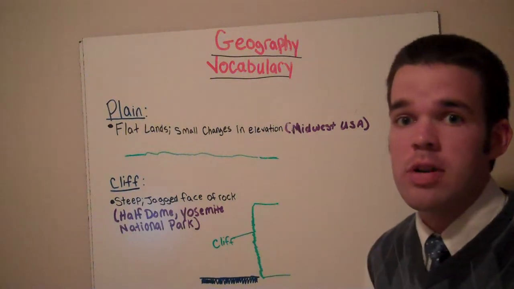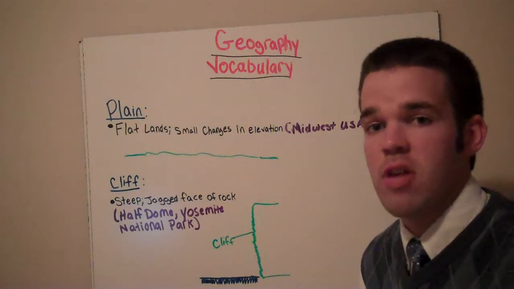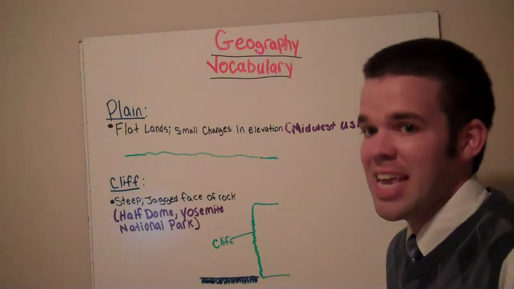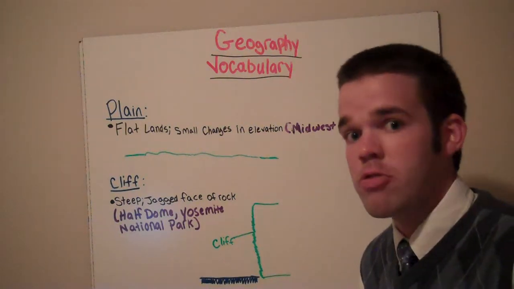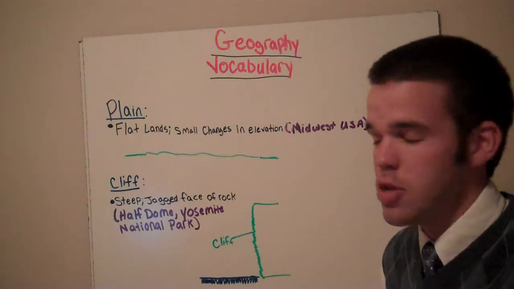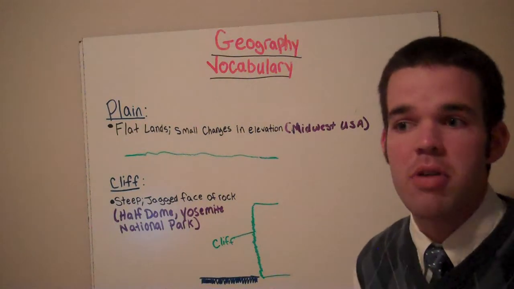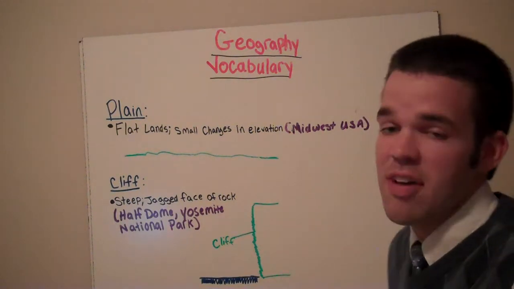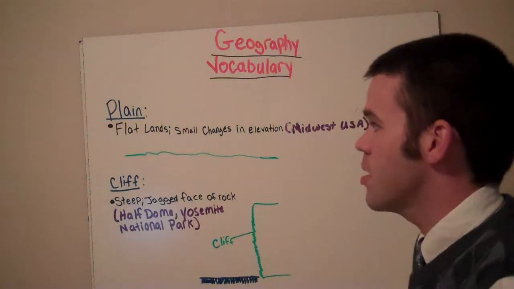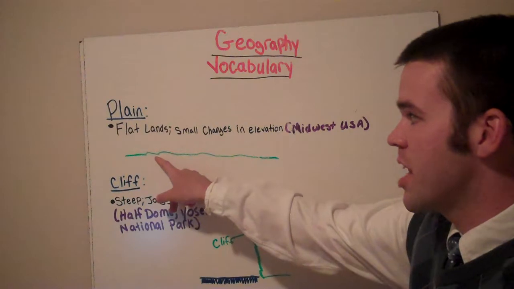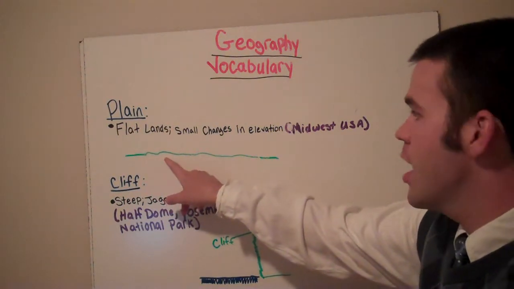This word is different than your normal plane that you've always heard of. This plane is P-L-A-I-N. The plane that you usually heard of, the airplane, is spelled P-L-A-N-E. Do not get the two confused. They are two completely different things. This plane is flat lands that have small changes in elevation. It's a lot of grassland with hills that run in between the flat land.